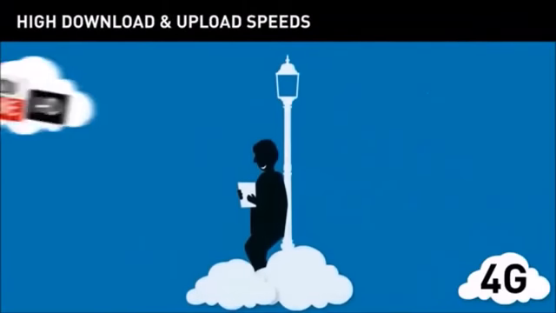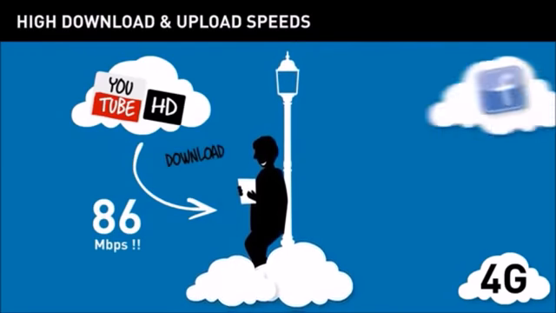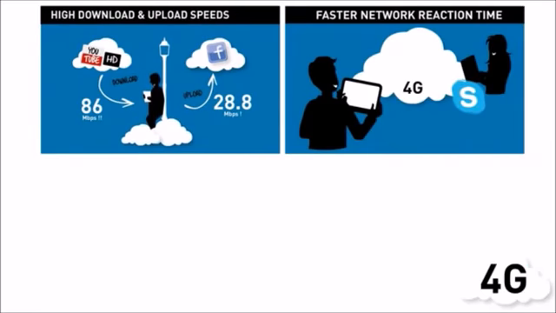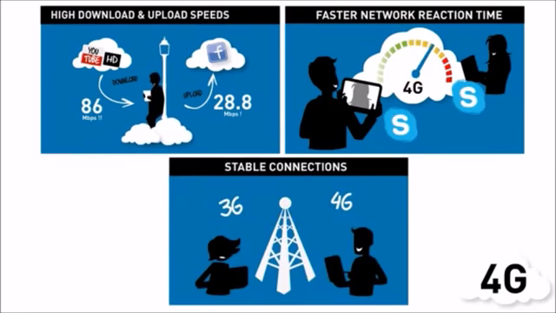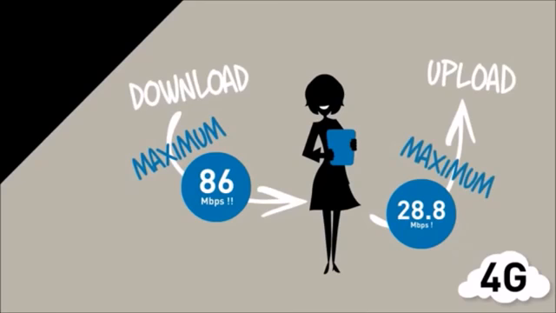4G at Base offers speeds of up to 86 megabit per second for downloads and 28.8 megabits per second for uploads. The 4G network also offers faster network reaction times due to lower latency and much more stable connections, even in low coverage areas. Note that we said up to 86 megabits per second. That's the theoretical maximum speed.